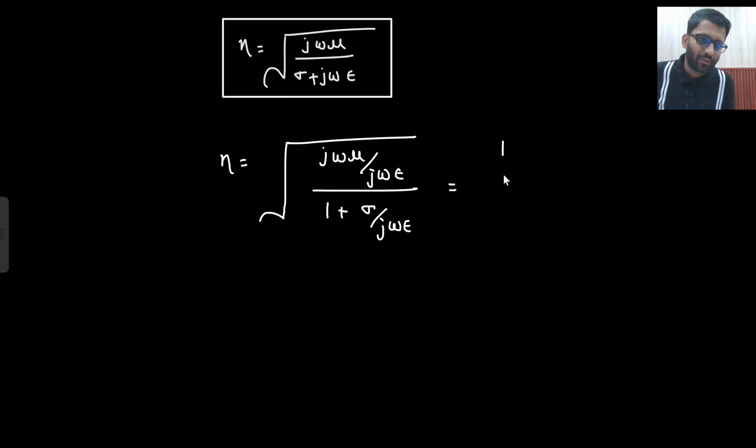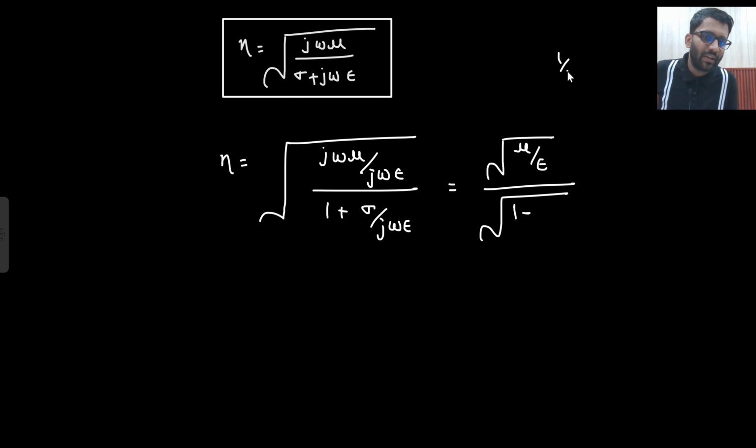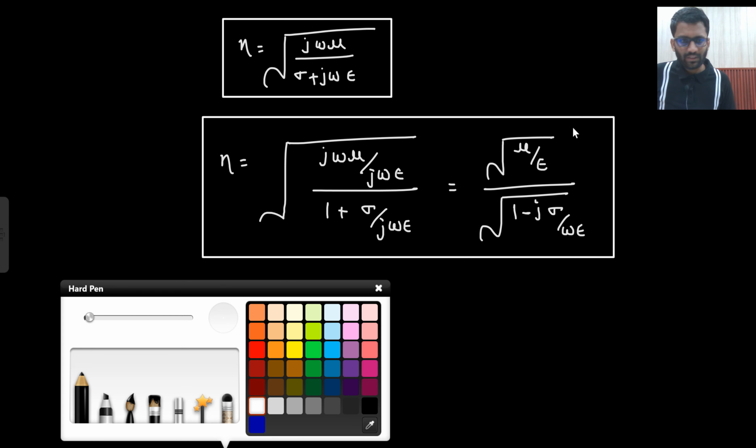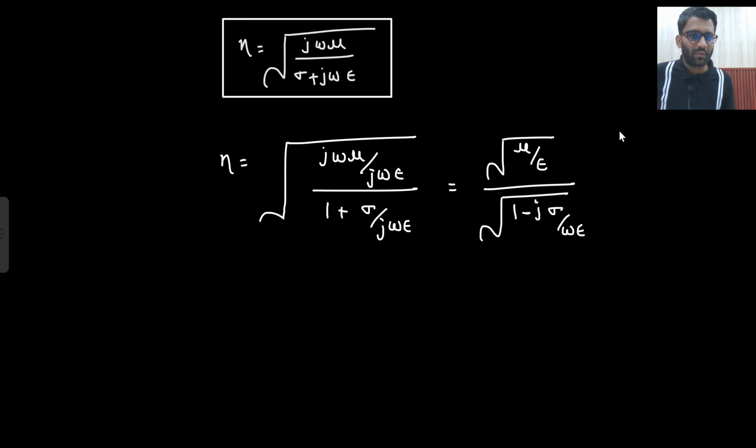So what will be the expression from here? j omega gets cancelled, and here what you are going to get? 1 minus, if this j goes upward, what will it become? Minus j. 1 by j is equal to minus j, right? If this j goes upward, it will become minus j. So this is the expression of eta which you are getting, okay? This you do not need to keep in mind, so let's not keep it in the books, but just have the aptitude that this is the expression of eta, okay?